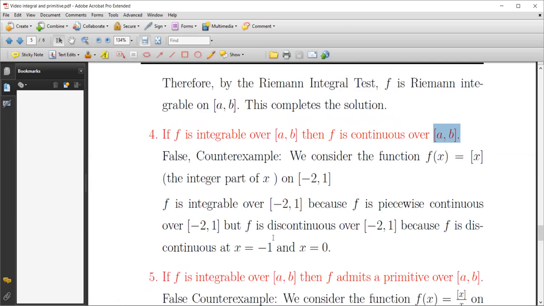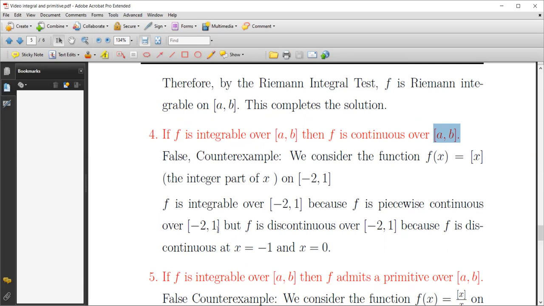We consider the function f of x equal to the integer part of x on the interval [-2, 1]. We know that f is integrable over [-2, 1] in the sense of Riemann. Why? Because it is a piecewise continuous function over [-2, 1], so it is a step function.